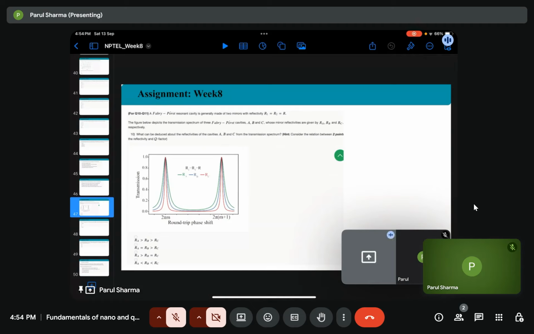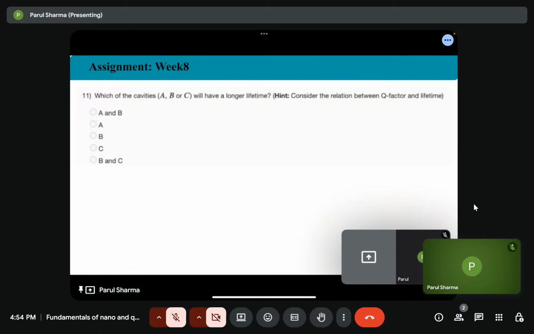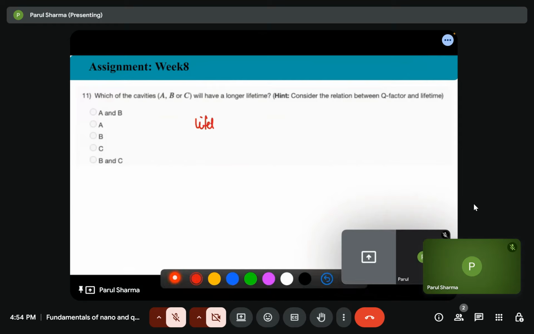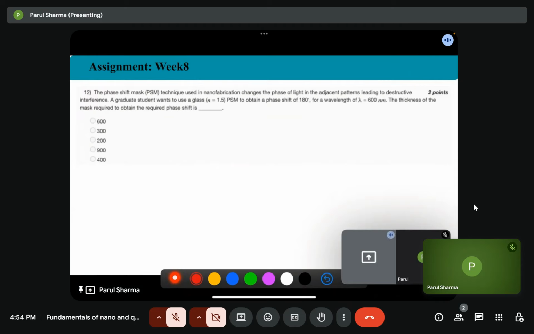That's why the C cavity has the maximum lifetime. Then the